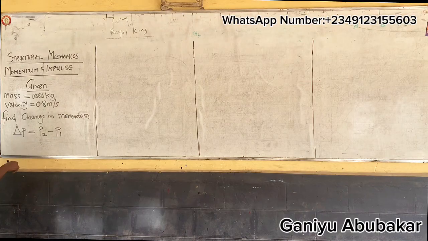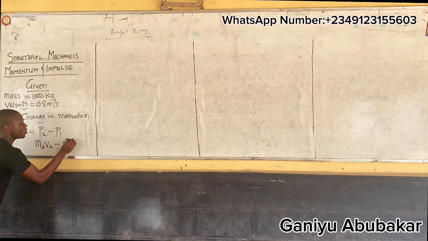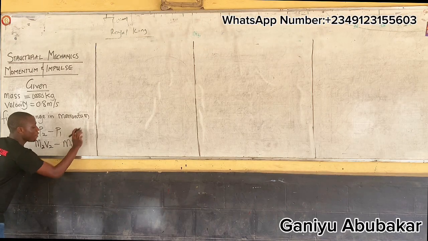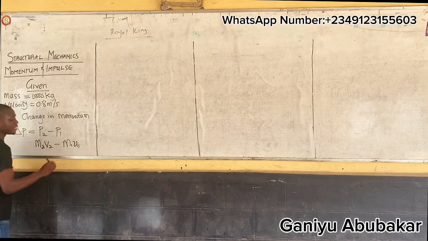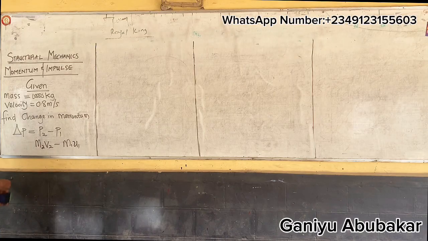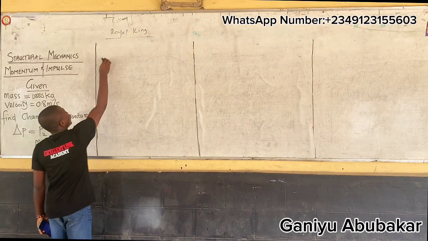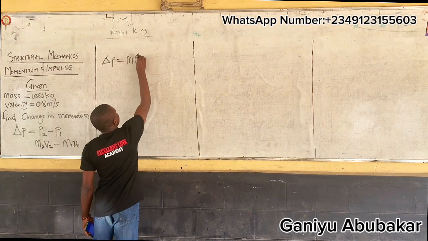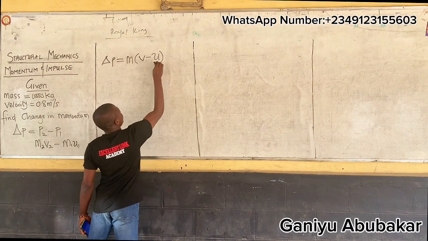P2 is M2 V2 minus M1 V1. Or use U if you want to, because we said you can't have two V. So use U here instead. The masses are the same, so my change in momentum P is equal to M into V minus U.